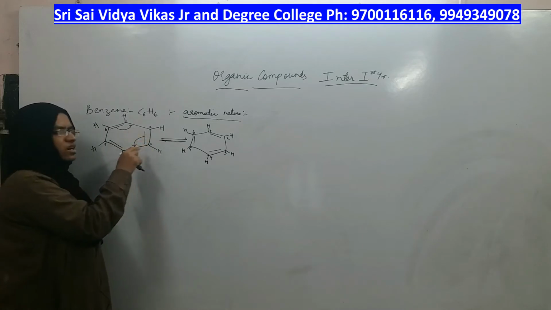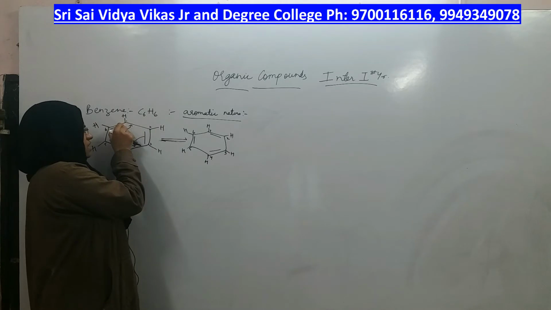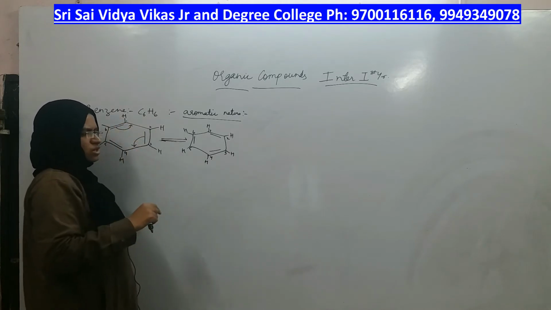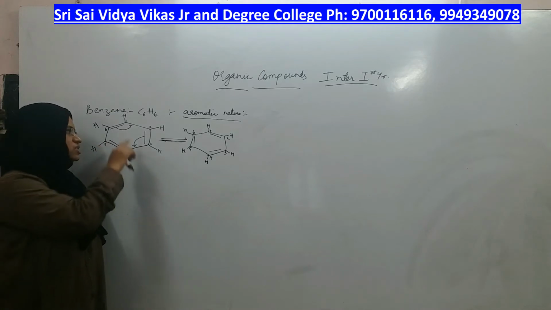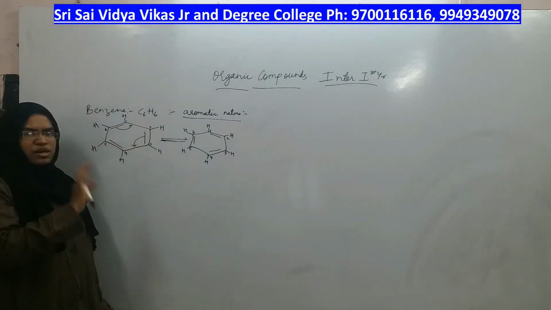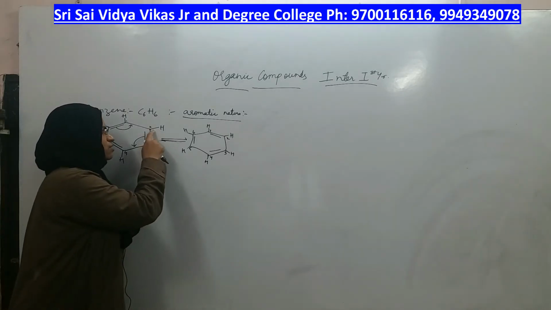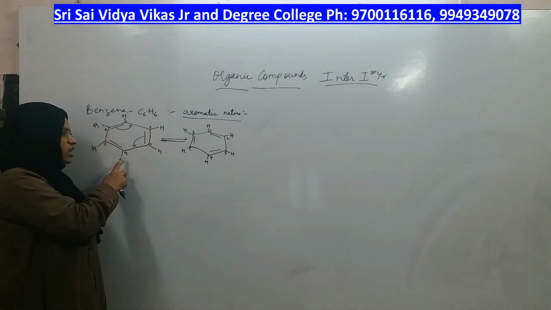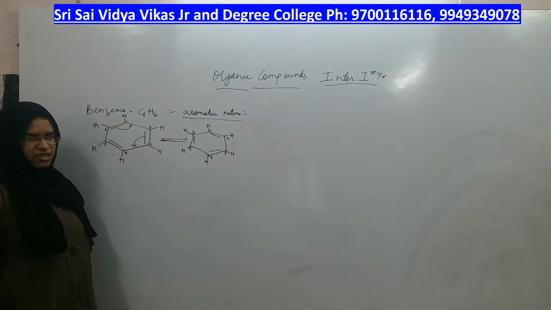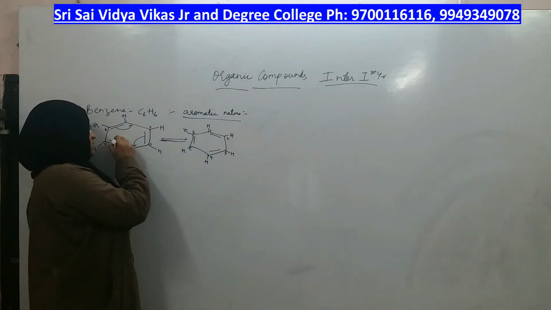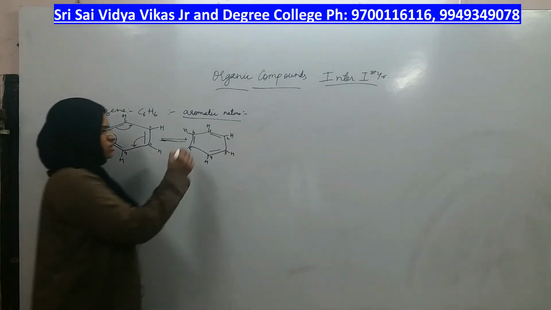If it is called localized, it means they are fixed at this carbon only, fixed at this carbon only, fixed at this carbon only. That means the bonds are local. The pi bond is localized to 2 and 3. But delocalization means the pi bonds are not always on 2 and 3, not always at 4 and 5, and not always on 6 and 1. That means they are continuously changing their place from alternating positions to give this position.